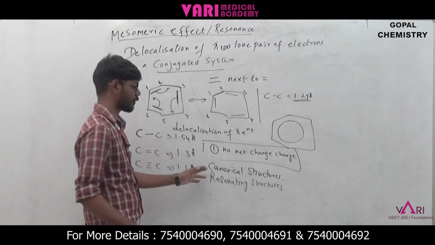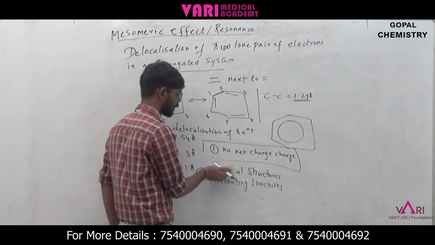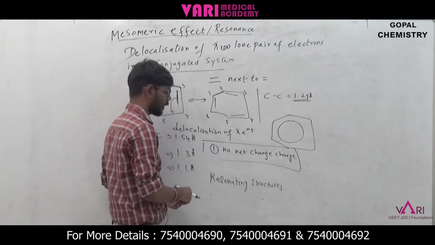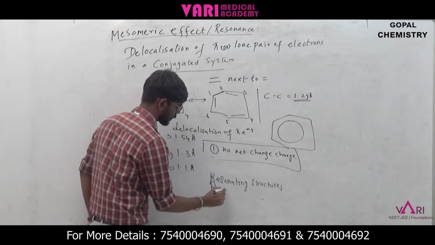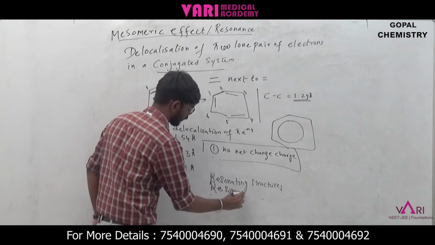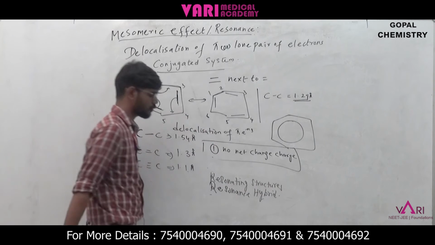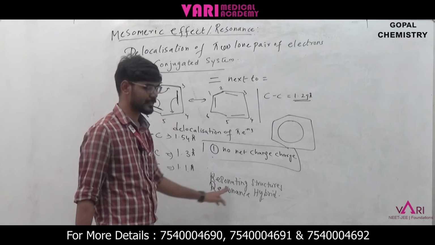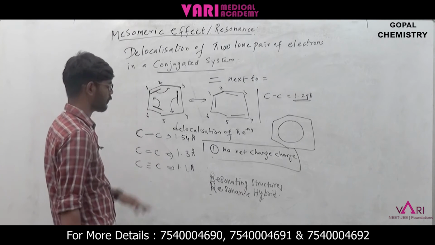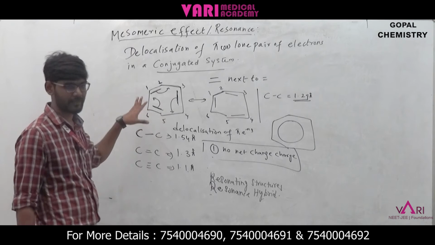So if we say canonical structures and resonating structures are the same, simply we can name them resonating structures. Then in another one is resonance hybrid. These two terminologies are very important, resonating structures and resonance hybrid. What they are, we are going to discuss. So this is all about the simple concept of resonance.